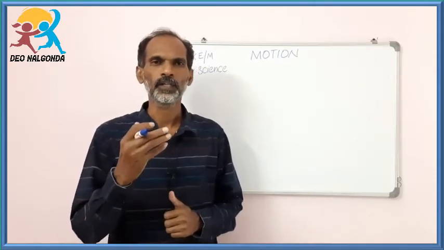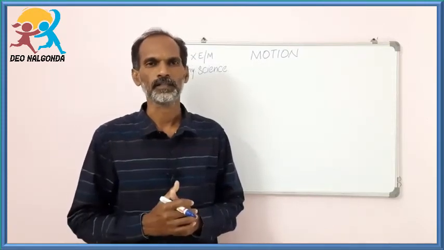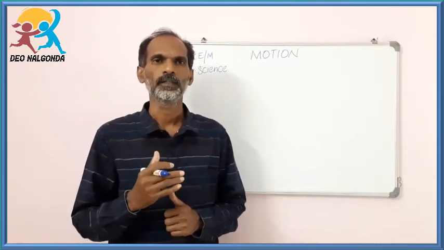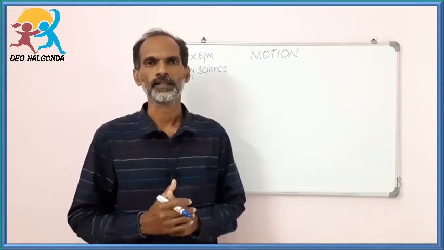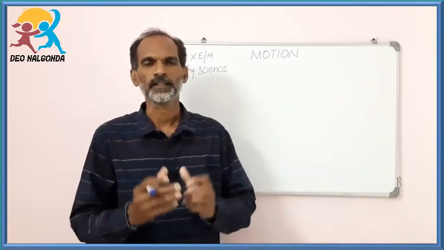To give a reason for this question, we have to understand the term relativeness. Unless we understand relativity, we cannot explain this kind of question. To understand relative, I'll explain with one example.